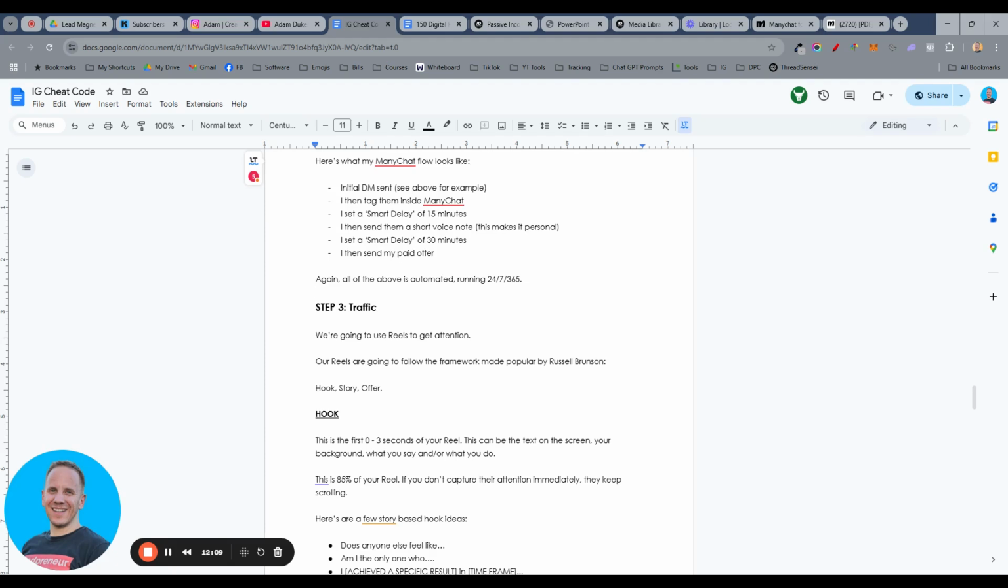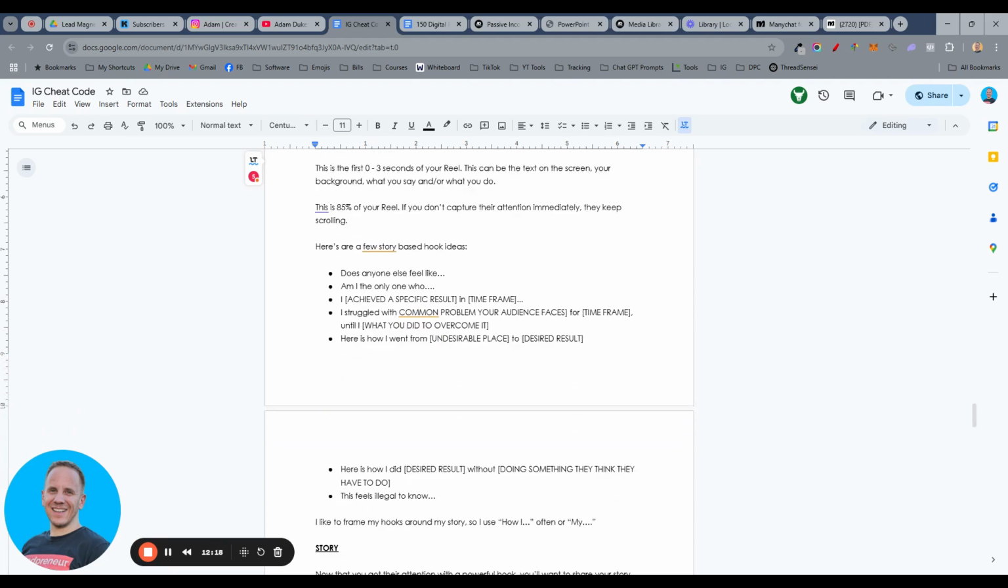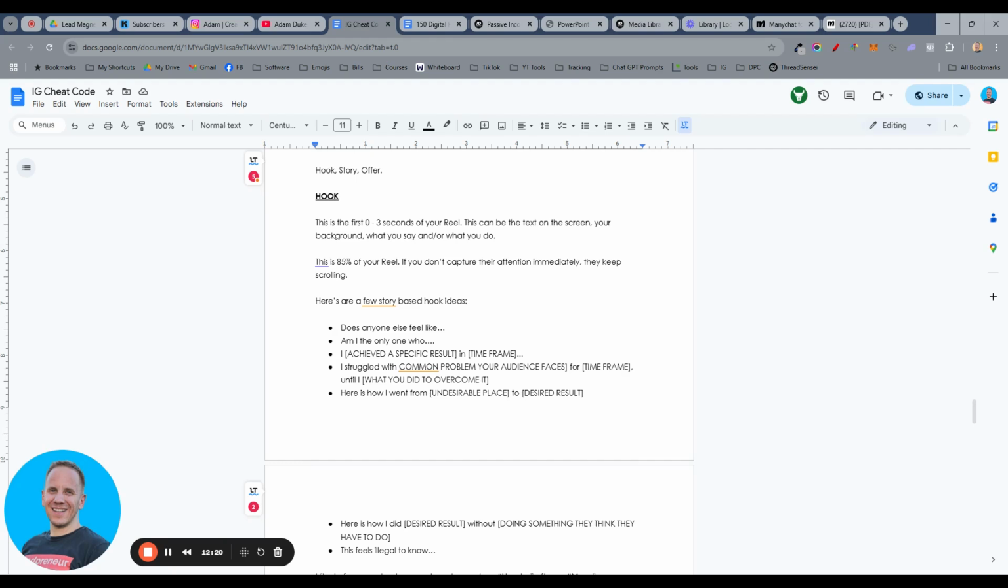Step number 3 is traffic, of course. So we're going to use reels to get attention, and our reels are going to follow the framework made popular by Russell Brunson: hook, story, offer. So this first part, the hook, is arguably 80% of it. It might be 90% of it.